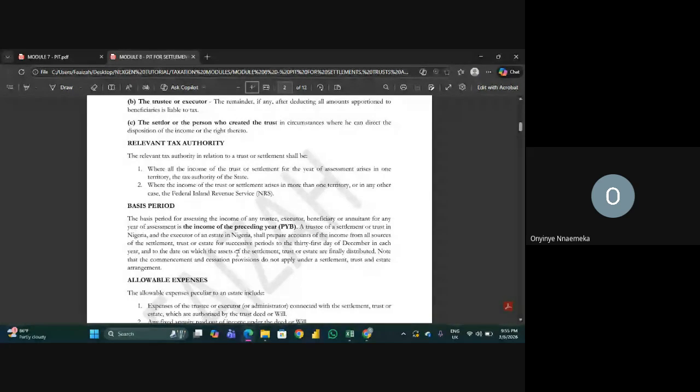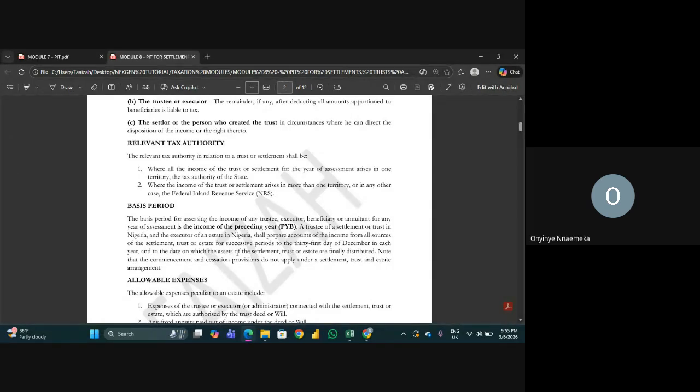A trustee of a settlement or a trust in Nigeria, the executor of an estate in Nigeria, shall prepare an account of income from all sources, that is the executor of a will or an estate, or the trustee of a trust. They will prepare an account, and the account will show all of the income that has come in from all sources of the trust or estate for successive periods till 31st of December, that is from January to December.